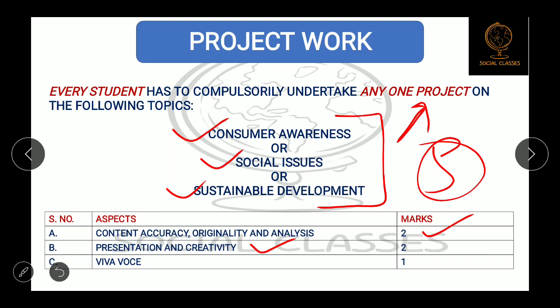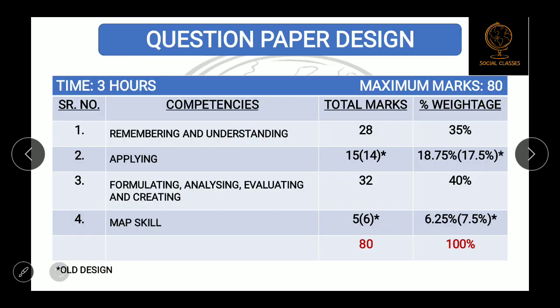So for this also 2 marks will be there, and 1 mark is for the viva, the topic which you will be chosen by you or given by the teacher, okay. So based on your project, some questions can be asked by the teacher, and that will be of the 1 mark. So total 5 marks. In such a way it will be given.